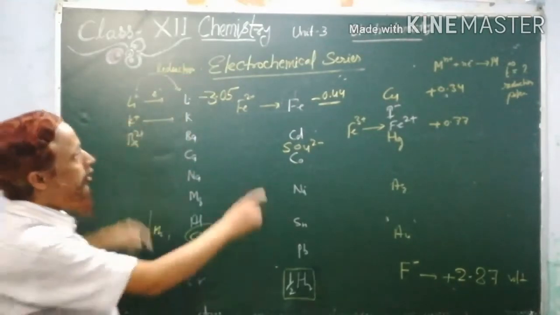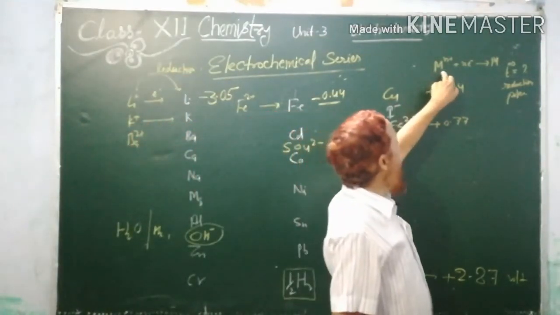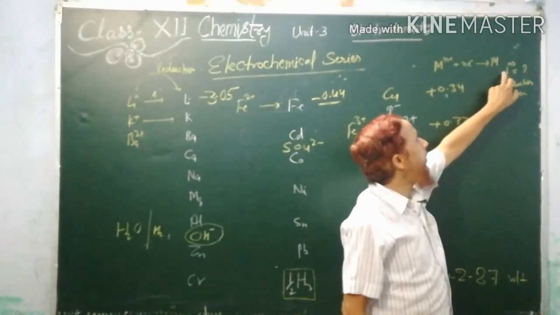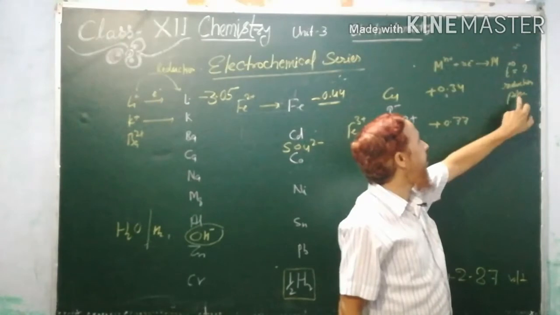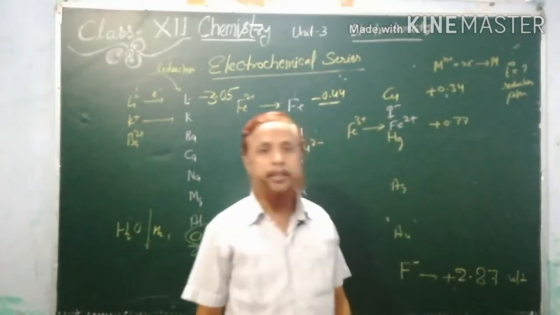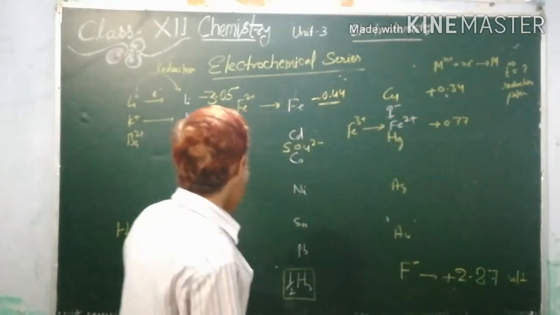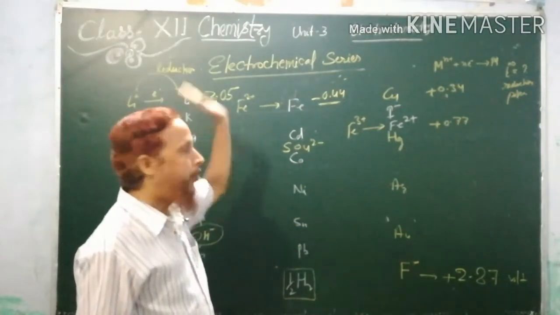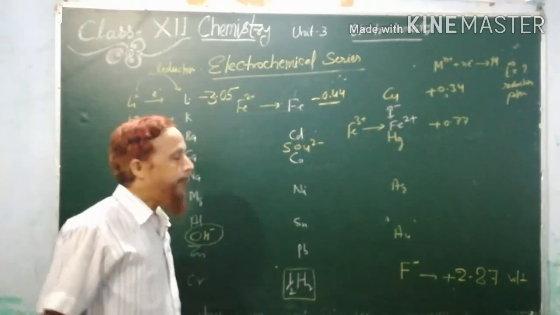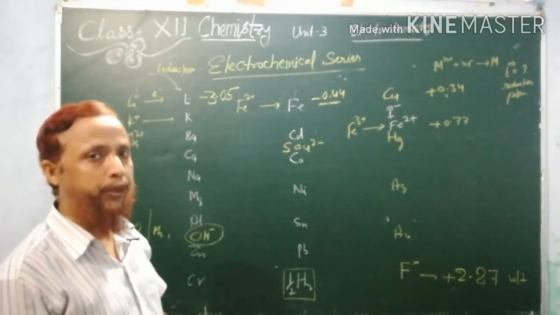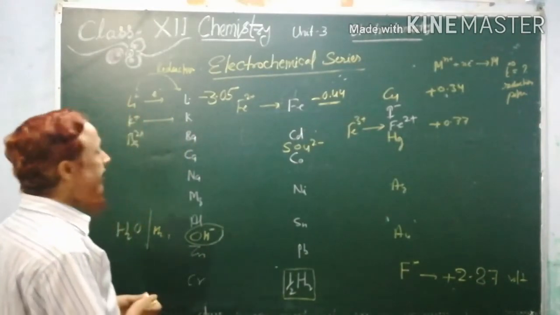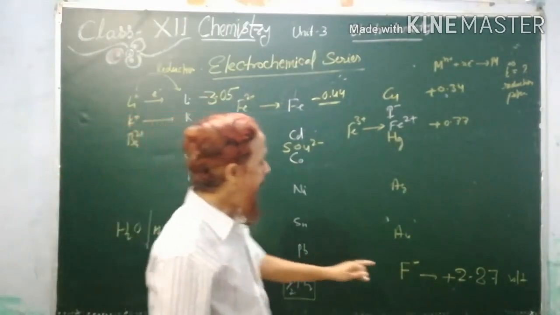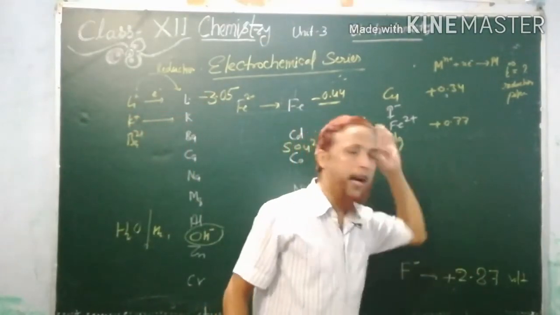You see the reaction when Mn plus accepts electron changing into metal, and that time whatever we measure, the standard electrode potential, will be called reduction potential, standard reduction potential. So these are all standard reduction potentials. These are all arranged on the basis of their standard reduction potential. So the standard reduction potential of lithium is very low and fluoride ion is very high.